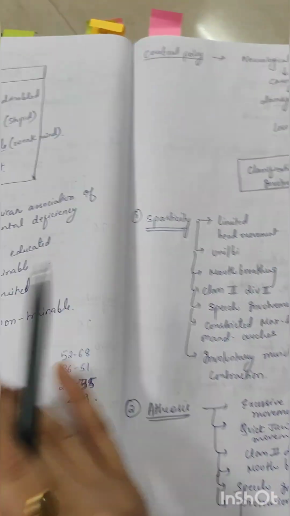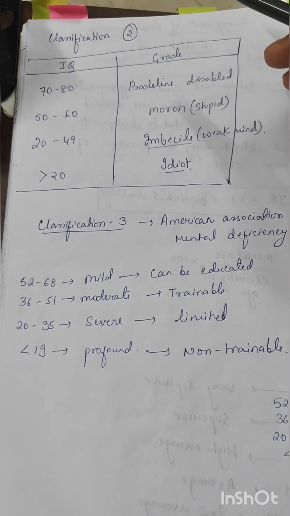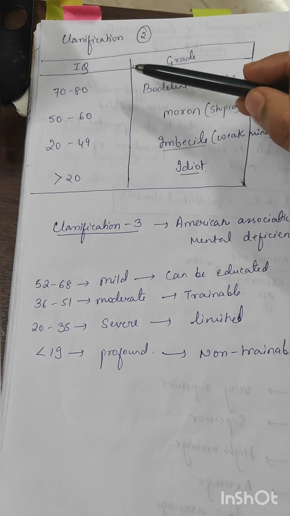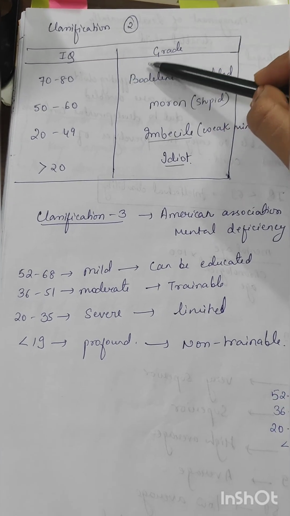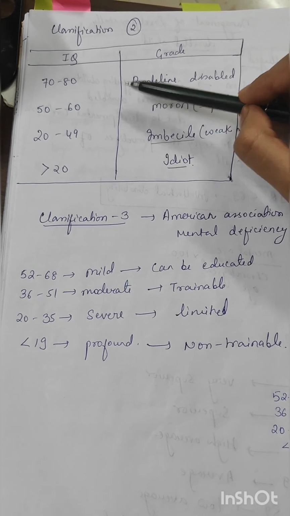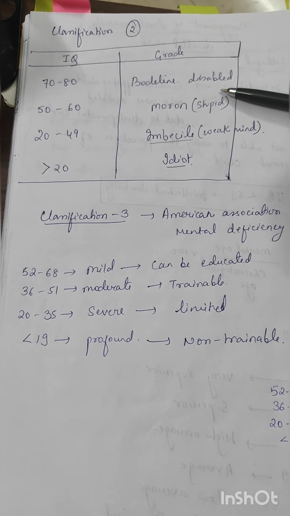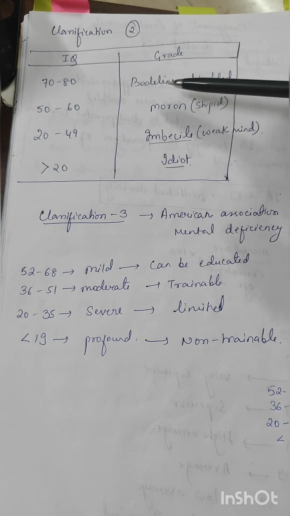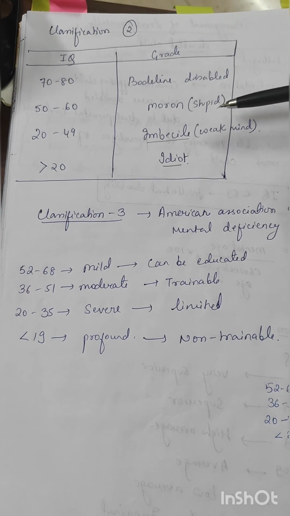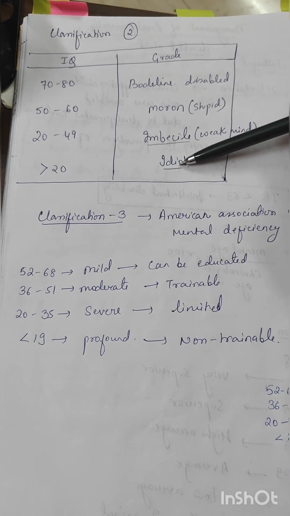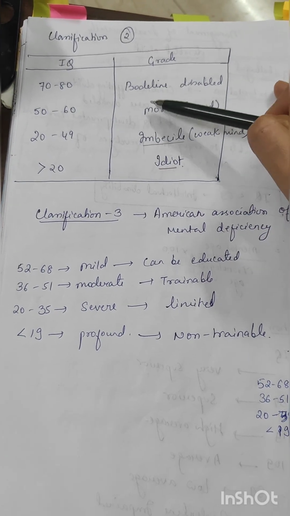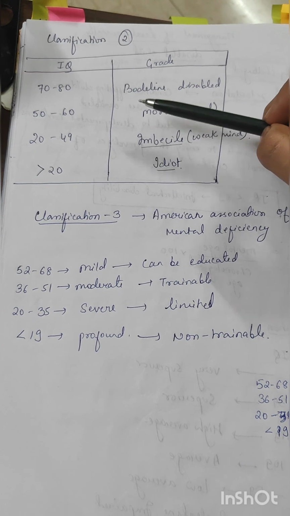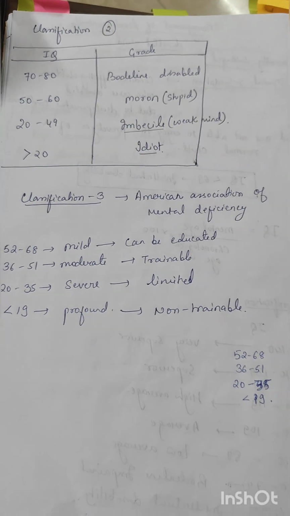Now one more classification is there. Classification, that is IQ and the grading system. 70 to 80, borderline disabled; 50 to 60, moron, which is also known as stupid; 20 to 49, imbecile, that is people with weak mind; and less than 20, idiot. Again, 70 to 80, borderline; 50 to 60, moron; 20 to 49, imbecile; less than 20, idiot.